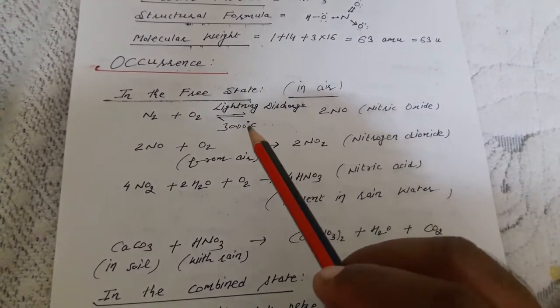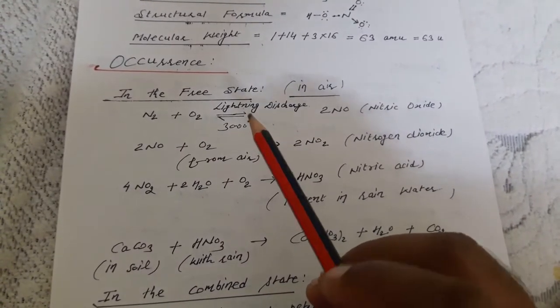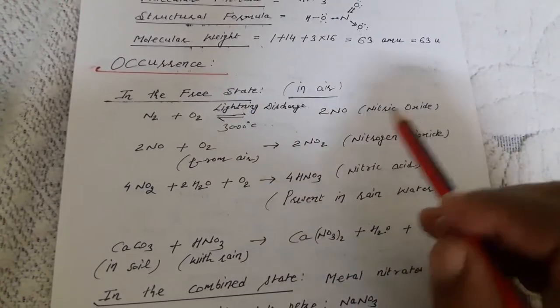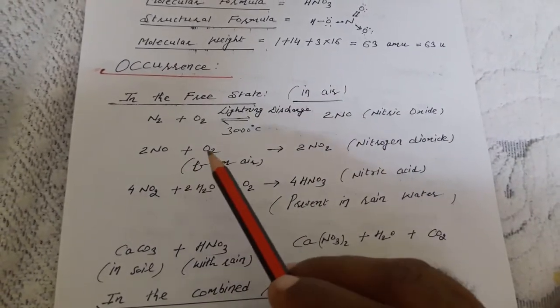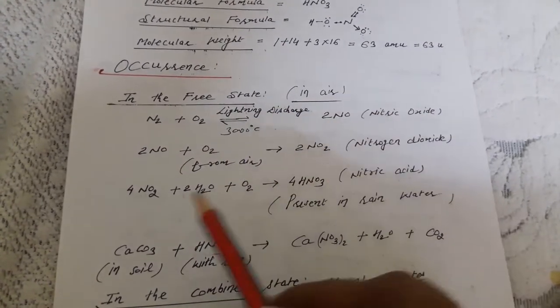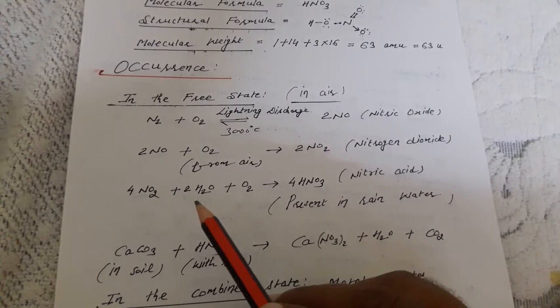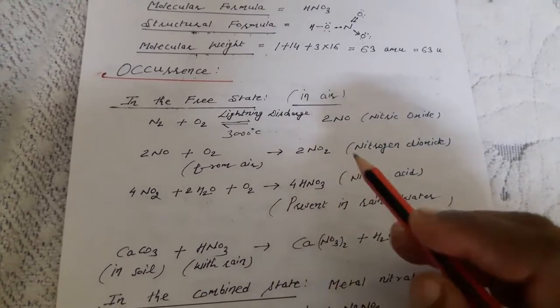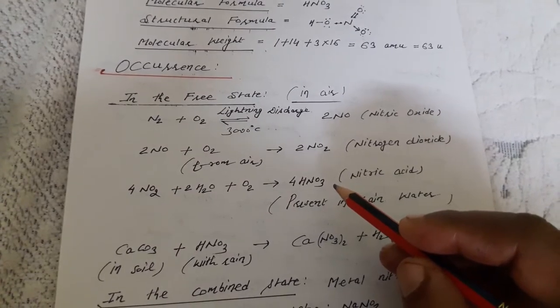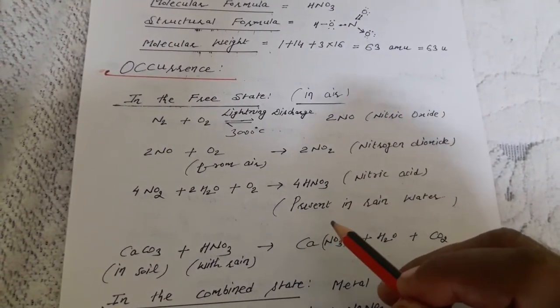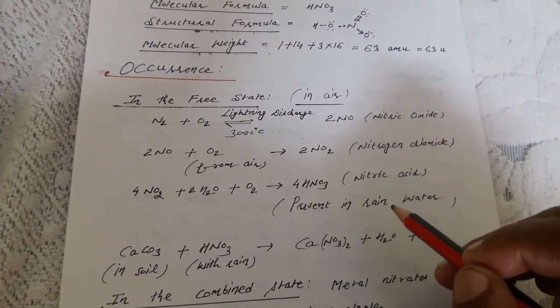During lightning, temperature is so high and nitrogen and oxygen combine, giving the formation of nitric oxide. Then nitric oxide easily oxidizes into nitrogen dioxide, and then nitrogen dioxide when mixed with rainwater and oxygen finally gives the formation of nitric acid. So that state we say a free state present in the air.